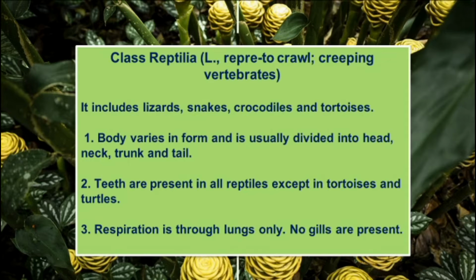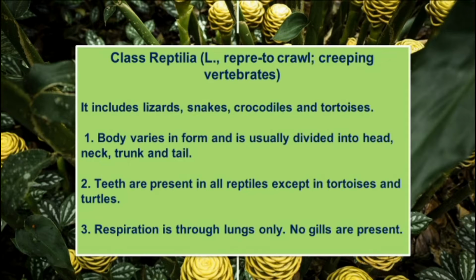Next point, teeth are present in all reptiles except tortoises and turtles. Most animals in this class have teeth, but a few, the turtles and tortoises, do not, because of their nature and adaptation.